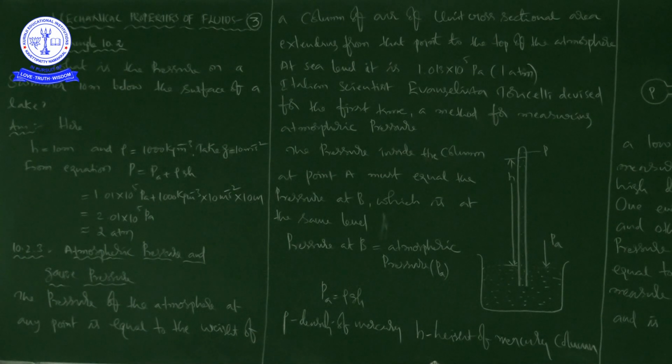See here. Before going to this, we have to say one more point. At the surface of the lake, what is the pressure generally? That is atmospheric pressure, 1 atm. At 10 meters below, what is the pressure? That is 2 atm. So what can we say? This is a 100% increase in pressure from surface level.